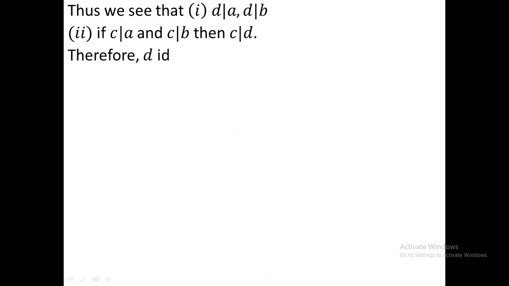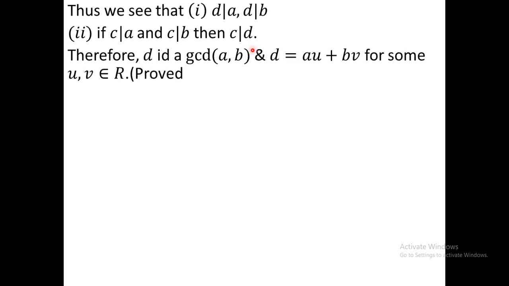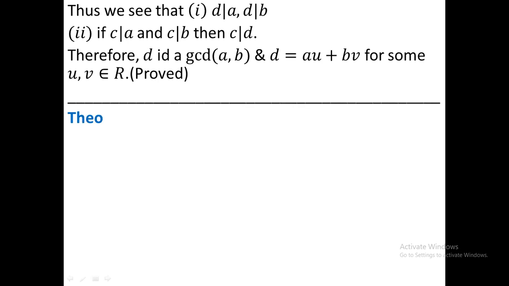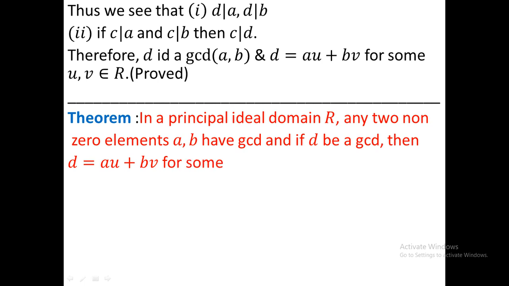Thus we see that d divides a and d divides b, and if c is a common divisor of a and b, then c divides d. Therefore d is the GCD of a and b, and d equals au plus bv for some u, v in R. I hope that you understand the theorem. The theorem is that in a principal ideal domain, any two non-zero elements have a GCD, and the GCD can be expressed as au plus bv for some u, v in R.